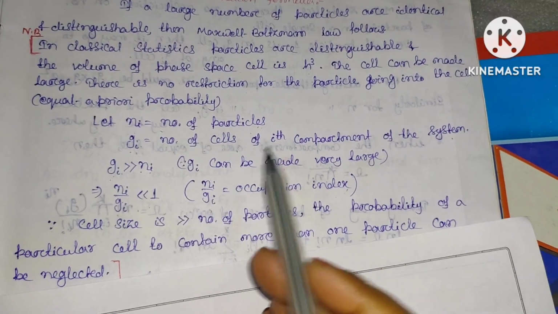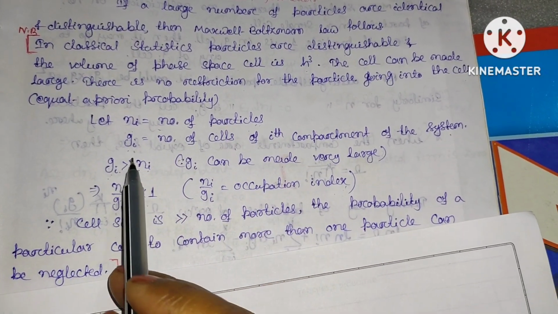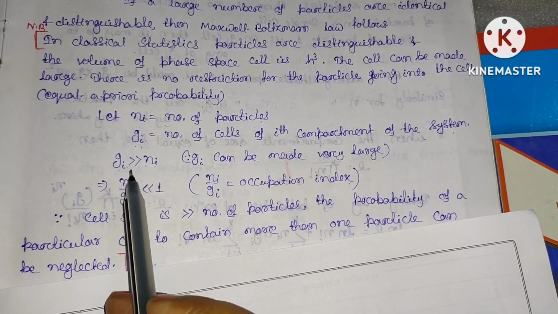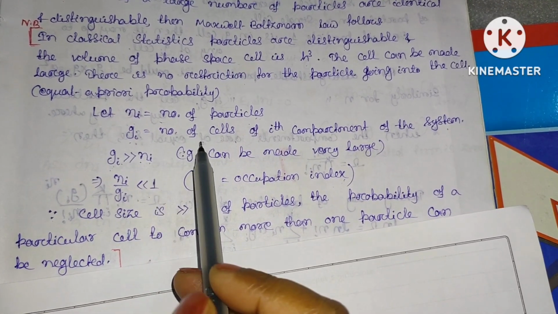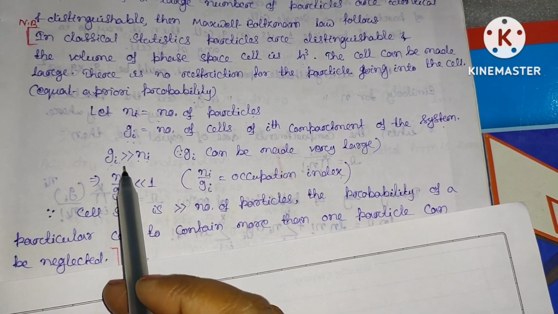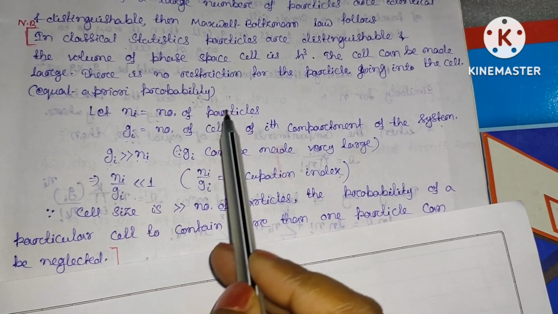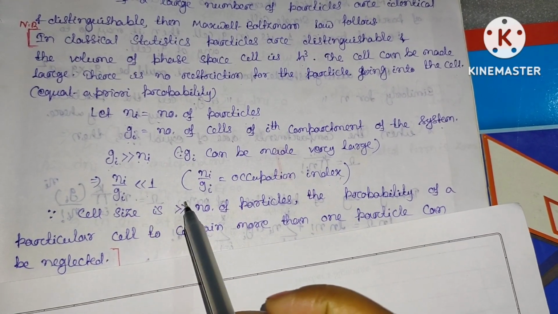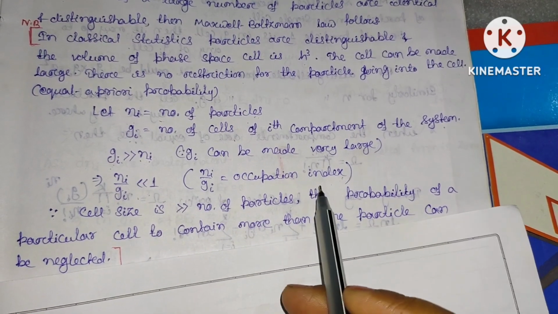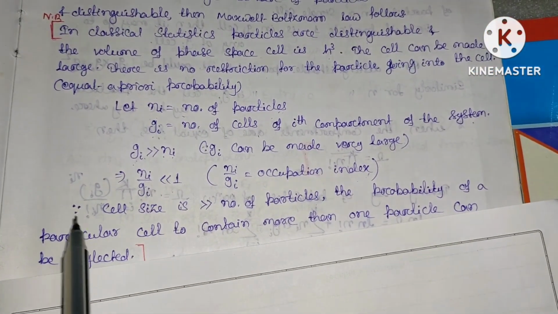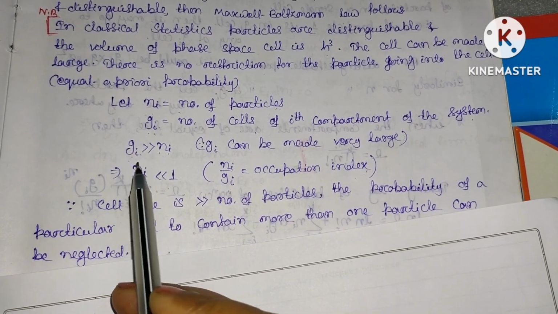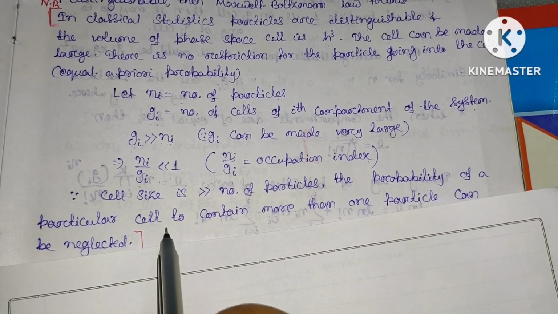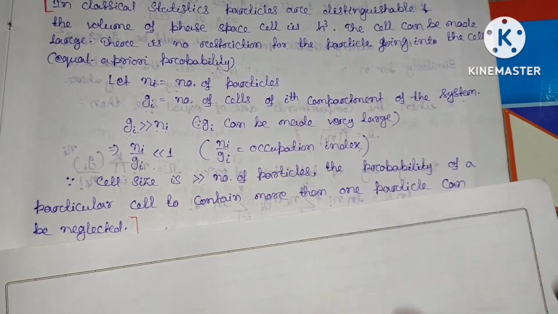Actually what does it define? Suppose Ni is the number of particles and Gi is the number of cells of the ith compartment of the system. If we consider that Gi is very much larger than Ni, it means that the number of cells in the ith compartment is very much larger than the number of particles. In that case we can write Ni by Gi will be very much less than 1. This Ni by Gi is called the occupation index. So what does it represent? It means that if the number of cells is very much larger than the number of particles, then the probability of a particular cell containing more than one particle can be neglected.